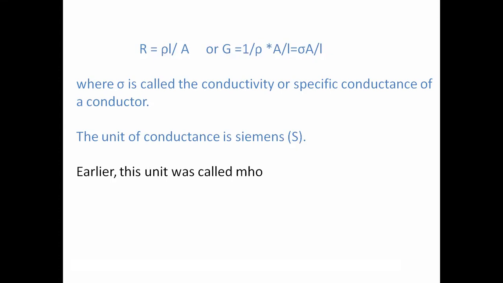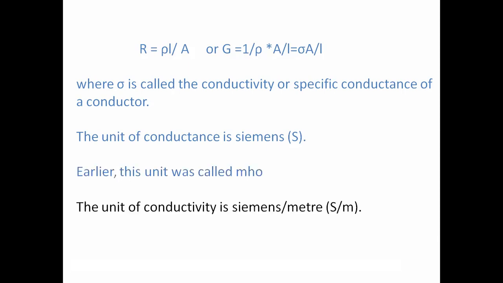But in recent times we represent it in terms of Siemens. The unit of conductivity is Siemens per meter. So like this we have some terminologies regarding conductance and resistance.